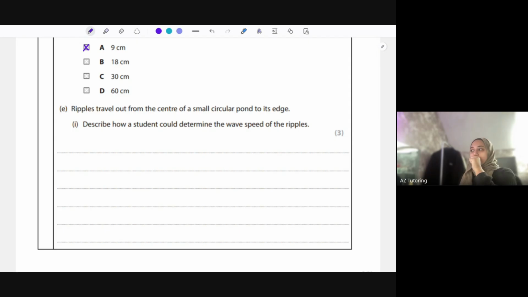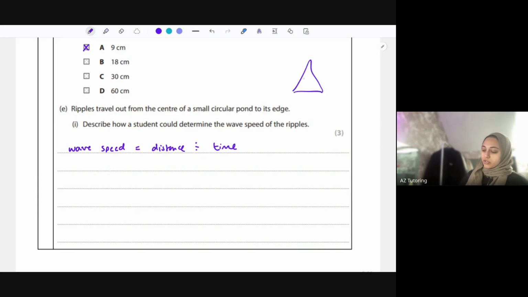So you know that wave speed equals distance divided by time. So you know that from your triangle, this one, DST, speed equals distance divided by time. So that's the equation we're using. So therefore, in order to work out the wave speed, we need some way to work out the distance and some way to work out the time.